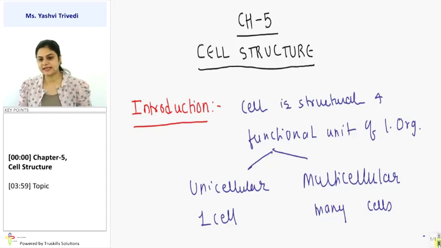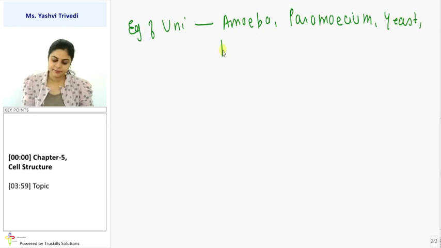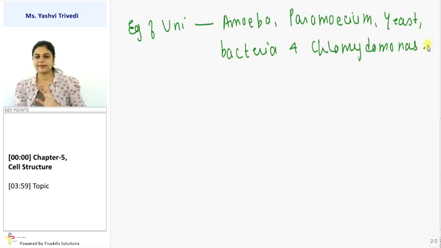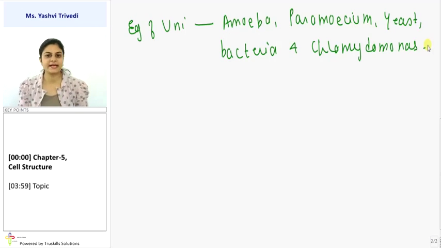If we take the example of unicellular organisms, then the examples of unicellular are amoeba, paramecium, yeast, bacteria, and chlamydomonas. There are many more, but right now these 5 examples are given to you: amoeba, paramecium, yeast, bacteria, and chlamydomonas.